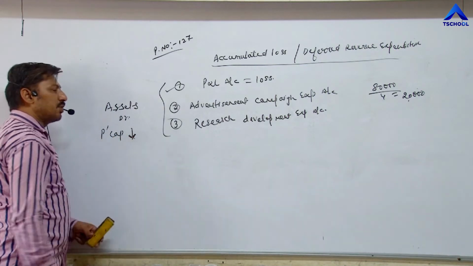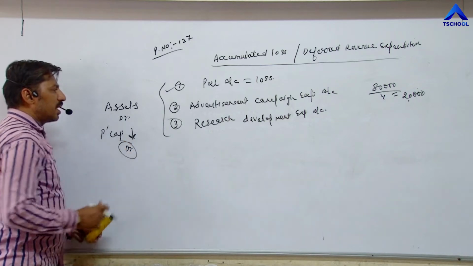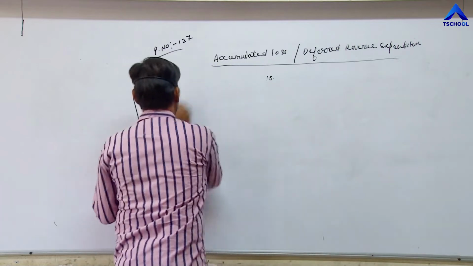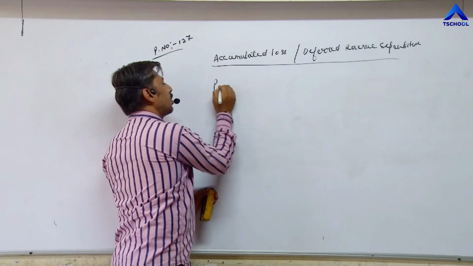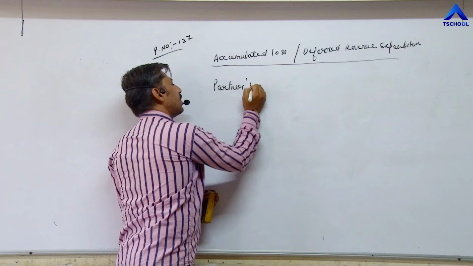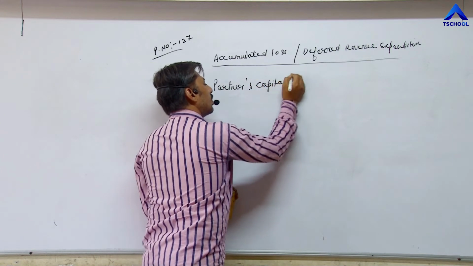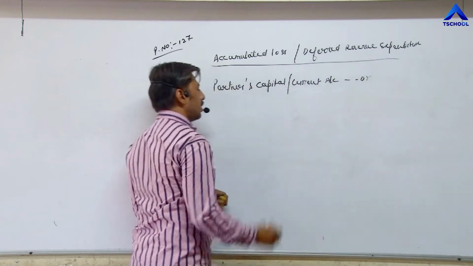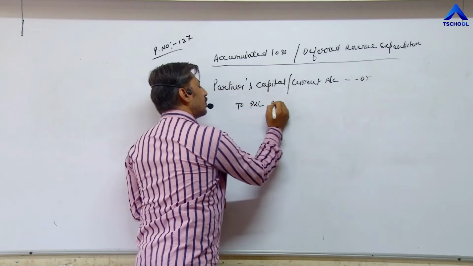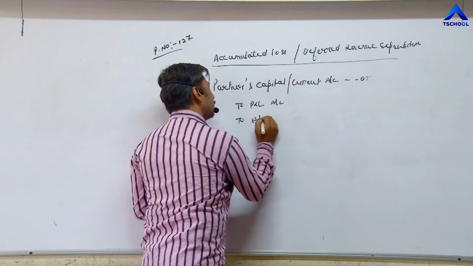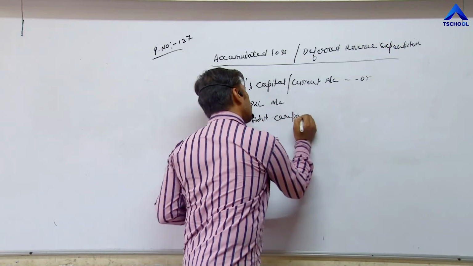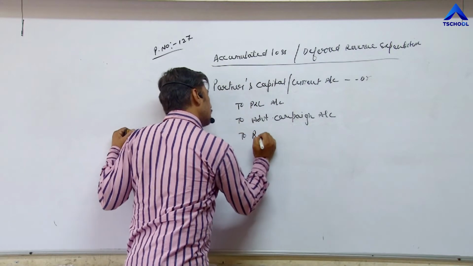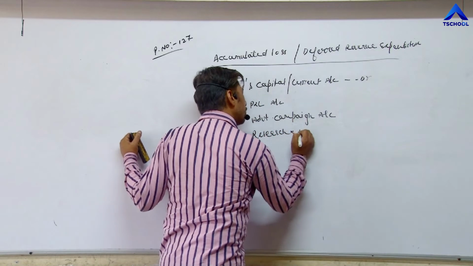So whenever partners capital reduces, it is to be debited. That's why entry becomes partners capital account debit, partners capital or current account debit, to profit and loss account, to advertisement campaign account, to research and development expenditure.